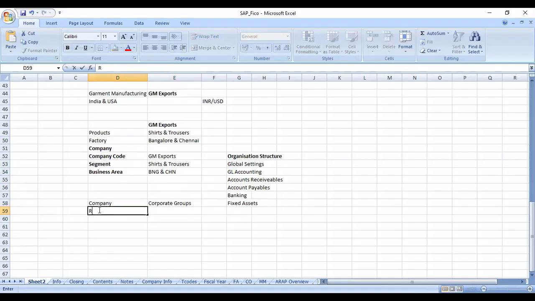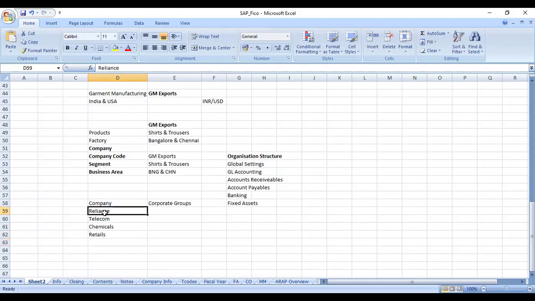Say for example, Reliance: they've got Reliance Telecom, and they are into chemicals, they are into retail, and many more. Okay, they've got multiple businesses.